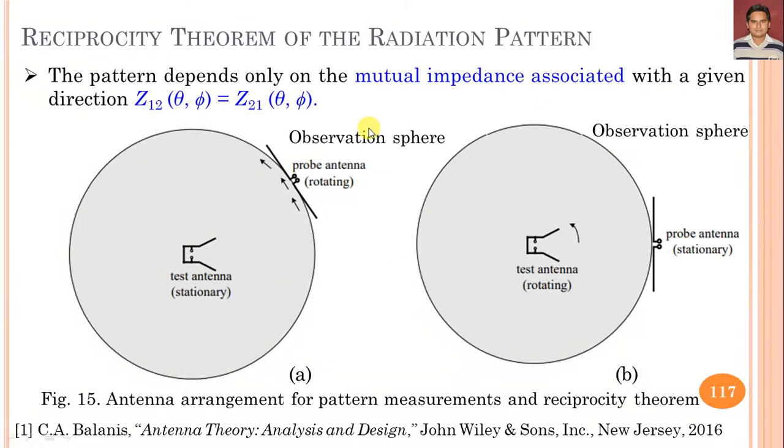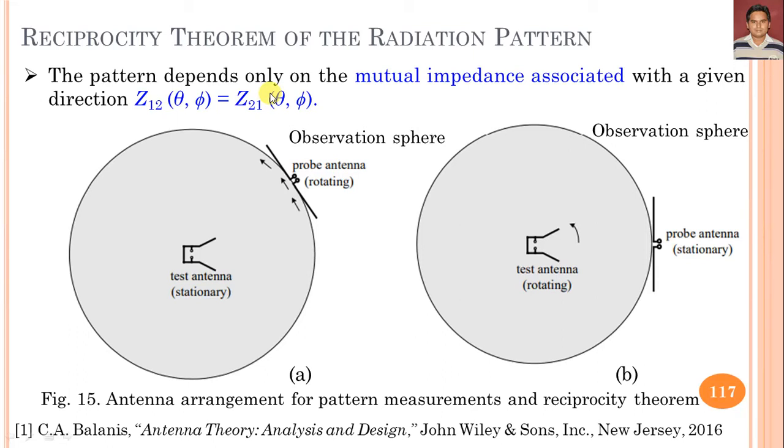In the receiving mode, the open terminal voltage V1, measured as V1OC, is considered when the test antenna is used in receiving mode. Then the three-dimensional plot of V2OC and V1OC, as we have said, is a function of theta and phi. Then we can define that the network is reciprocal if Z12 is equal to Z21.